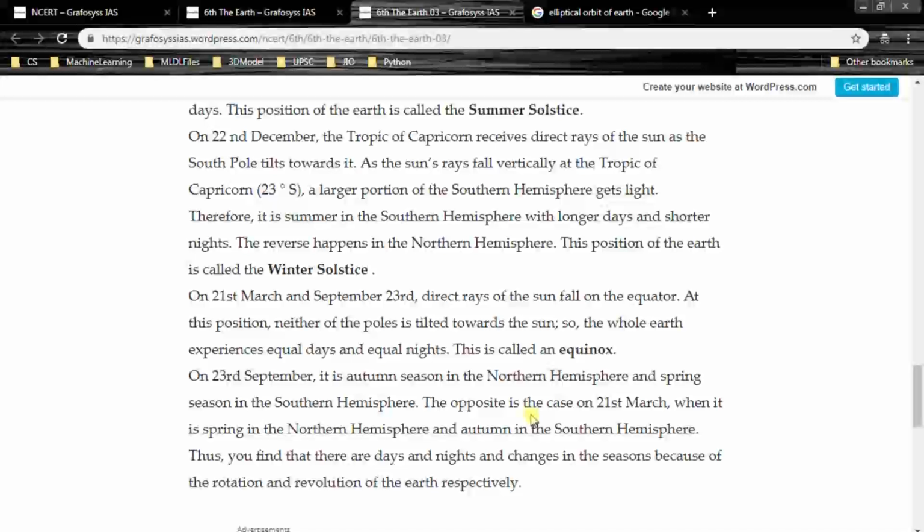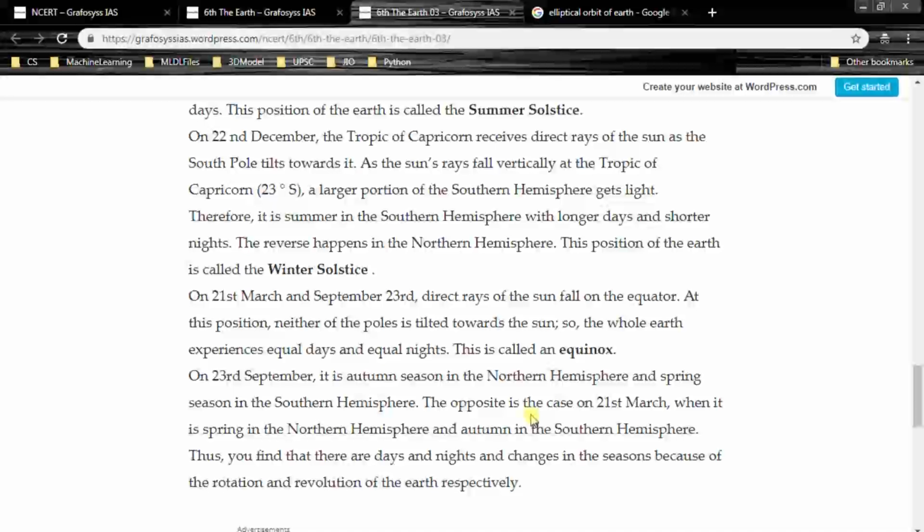One more way by which I can explain so that you can remember it easily, by one point. If you remember this one point, you can answer all those things and remember them properly. So what is that thing? Australia, which is at the Tropic of Capricorn, 23° south, right?